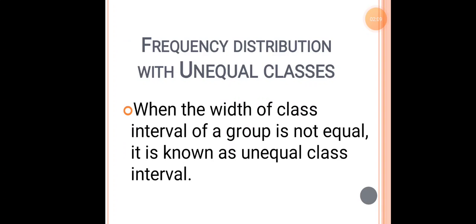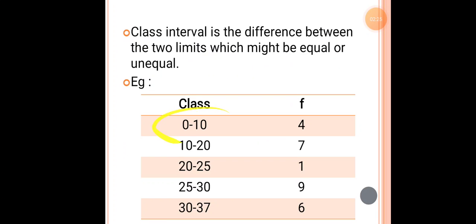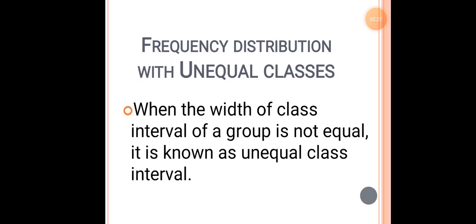The next thing under the organization of data is frequency distribution with unequal classes. Unequal classes means there is no equivalence among the classes. So what are classes? Classes are like this: 0 to 10, 10 to 20, these are the classes. So what is the meaning of unequal classes?